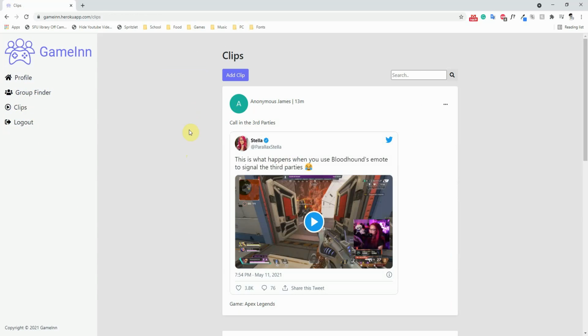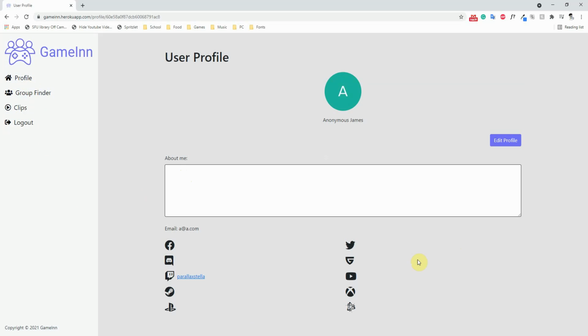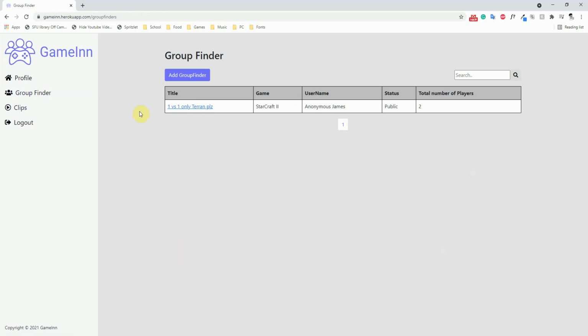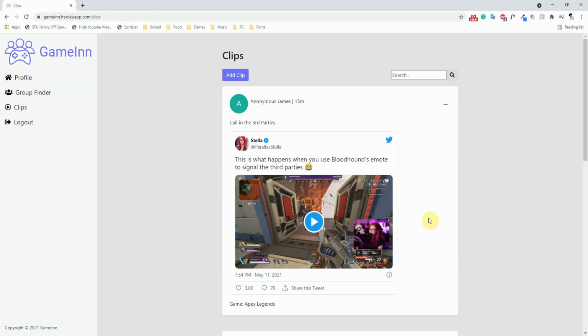In general, the things that we could have added but weren't able to were extra videos, because a lot of them required you to go through the social media platform's API or the sharing site's API to get the video. Another thing we couldn't really get was authorization of social accounts, because that requires access to the APIs as well. And then custom uploading of profile pictures and clips, because those require storage.